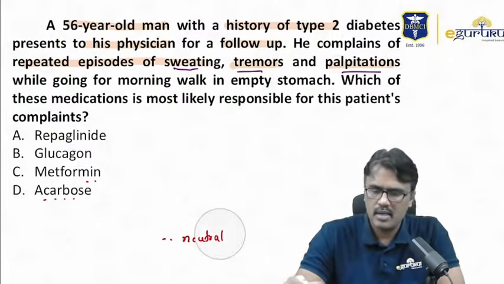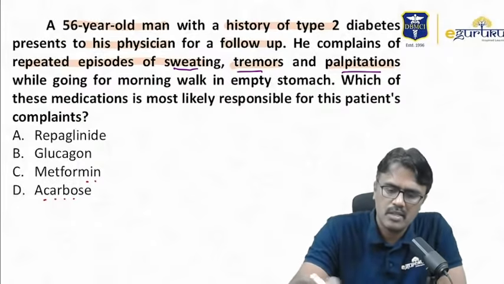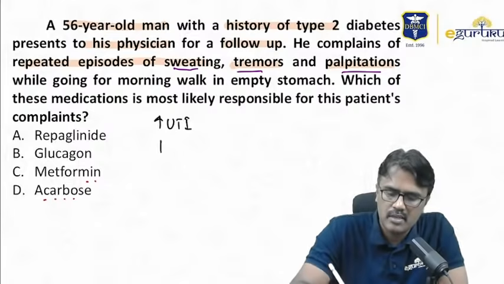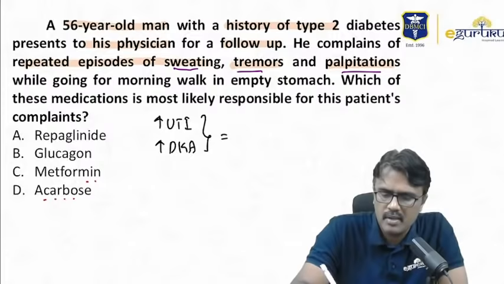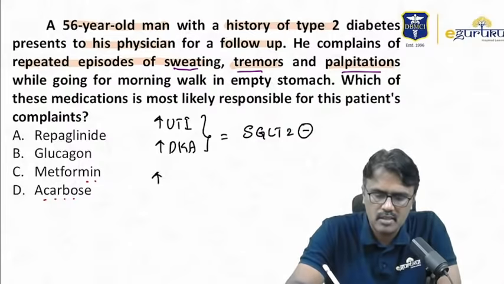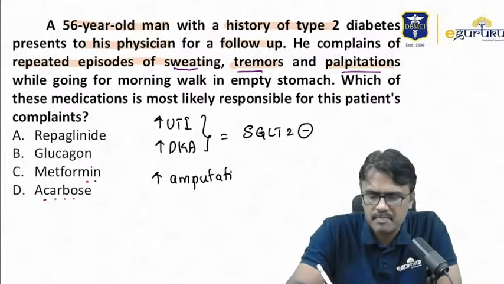Now recently there are some questions like which drugs will increase the risk of UTI? Which drugs can increase the risk of diabetic ketoacidosis? They are nothing but the SGLT2 inhibitors. In SGLT2 inhibitors, the increased risk of amputations is mainly seen with canagliflozin.